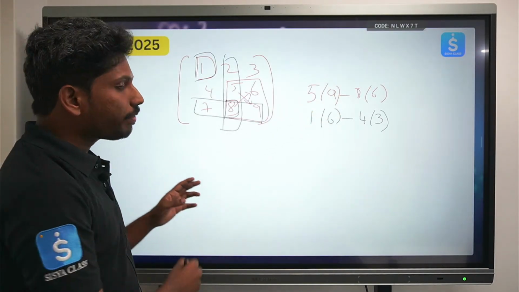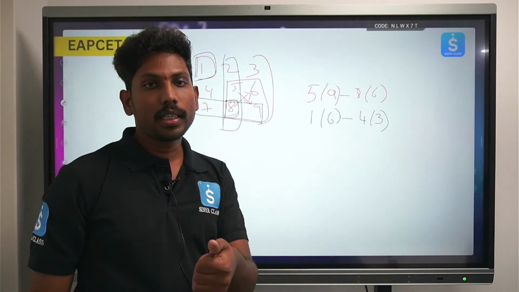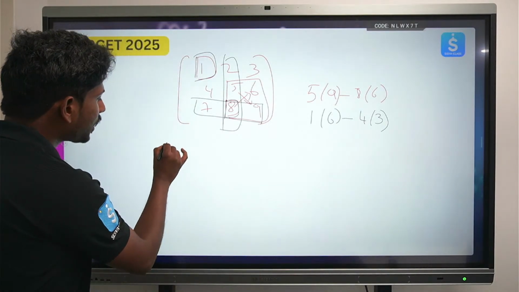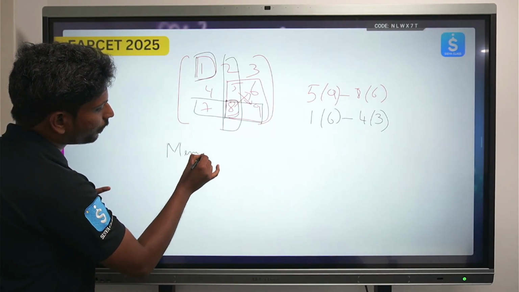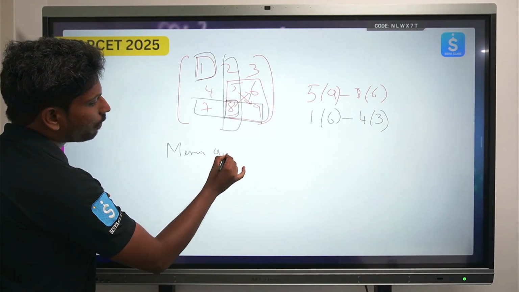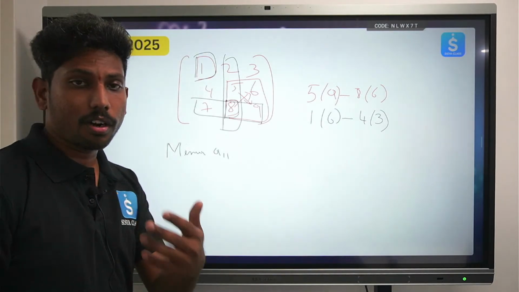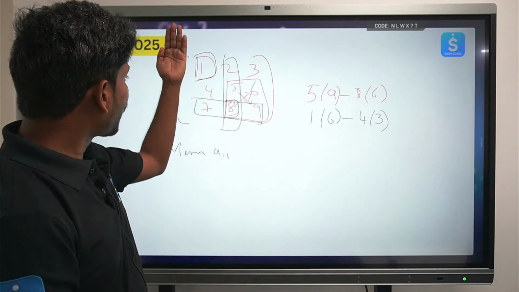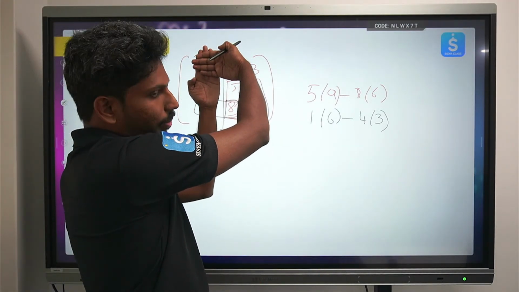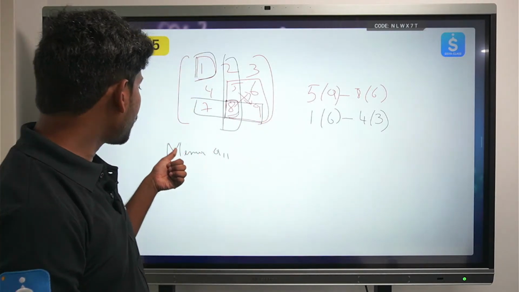Now, how can we find the cofactor? First, the minor we can find out for every element. So minor of a11, minor of a22, minor of aij, we can all find out by closing the specific row and column of the element. This is how you can find the minor.